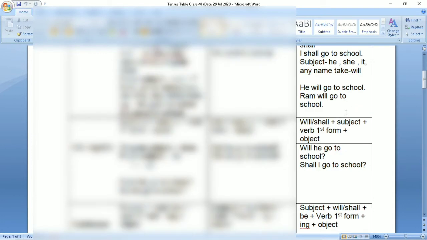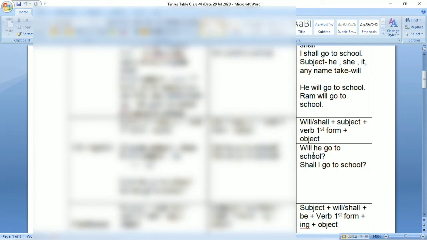Now, let us talk about interrogative sentence of simple future. As I have already told you, when you change a simple sentence into an interrogative one, you only exchange the positions of helping verb and subject. So, formula will be will or shall plus subject plus verb first form plus object. For example, will he go to school?